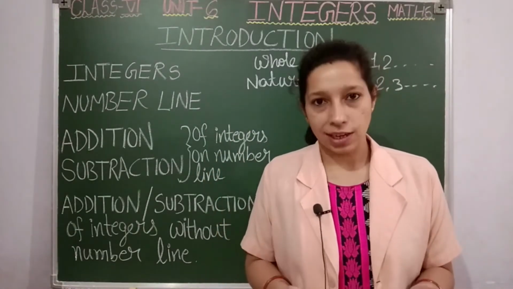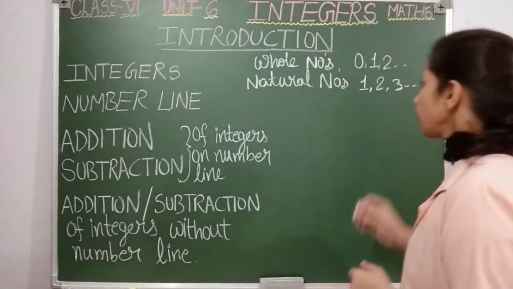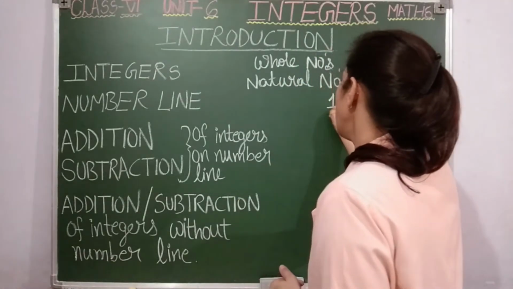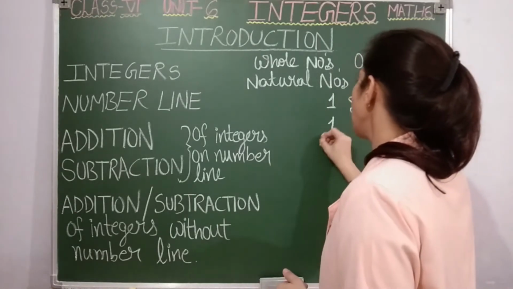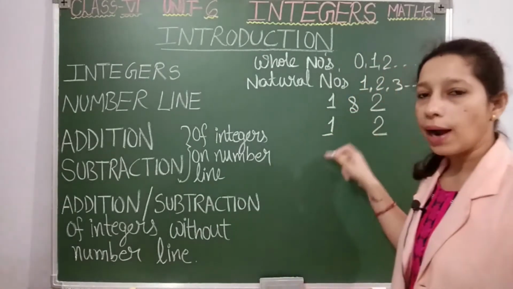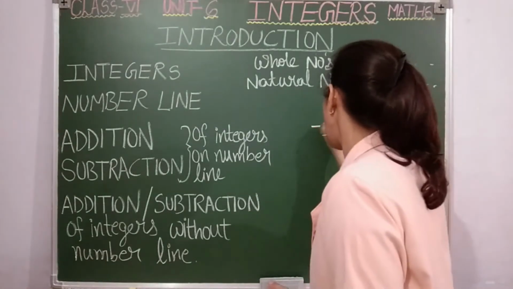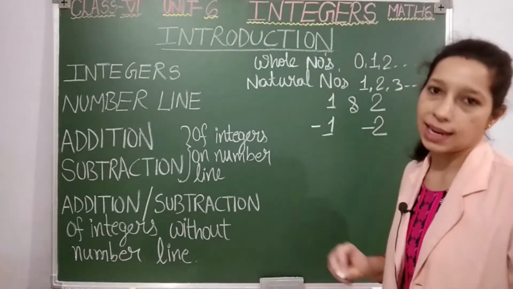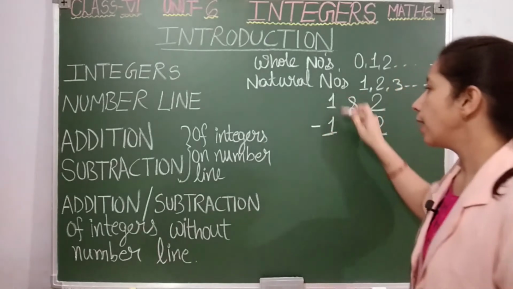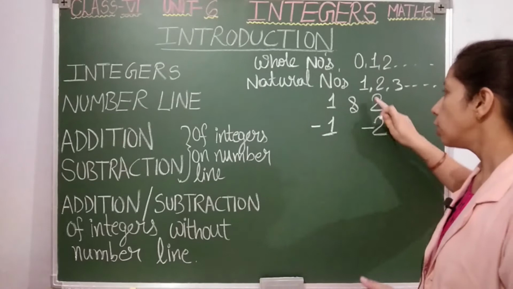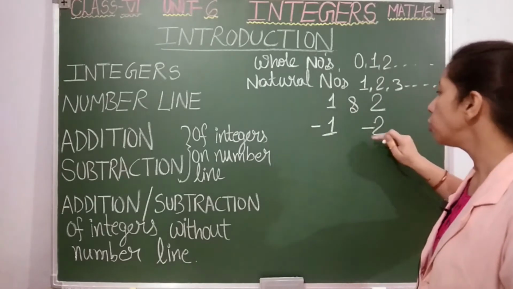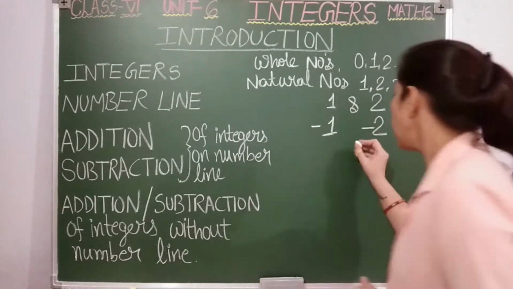Then what are integers, students? Let us see. Here I have written 1 and 2. The same numbers I have written here, but with these numbers I am placing a minus sign in front of them. 1 and 1 are both the same, na? But this one has a minus with it. 2 and 2 are both the same, but the second 2 has a minus with it.